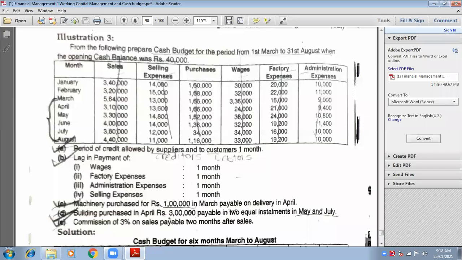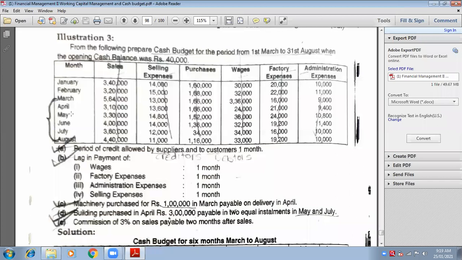This is question number 3 that we are going to start today. Cash budget is the chapter that we have started, and we have done one practical question, right? Yes, ma'am. Okay, so let us begin with illustration 3.